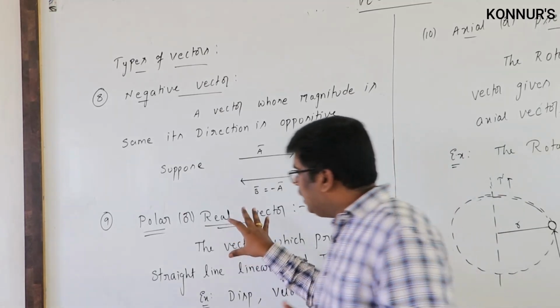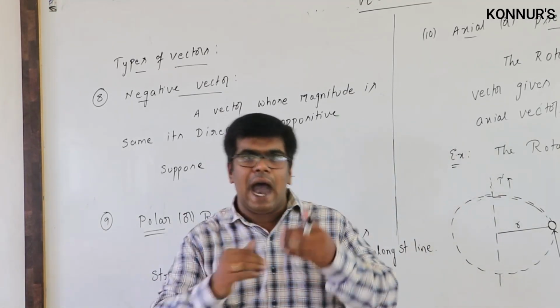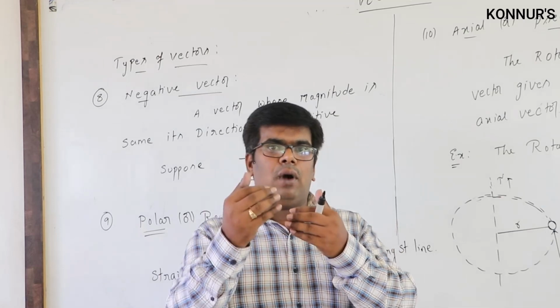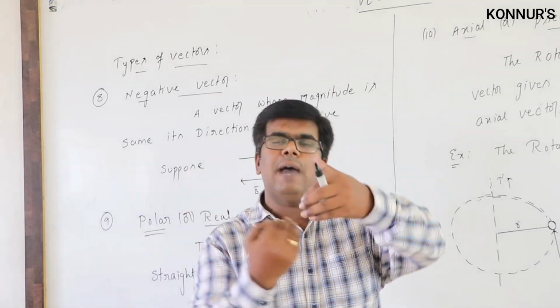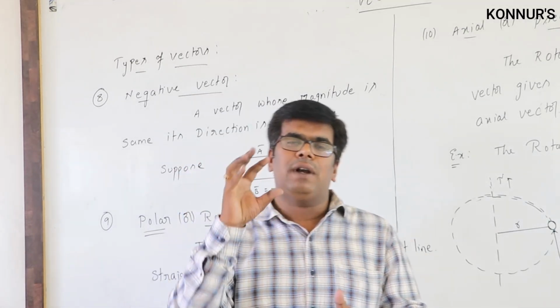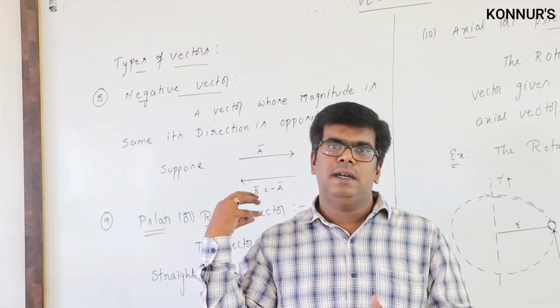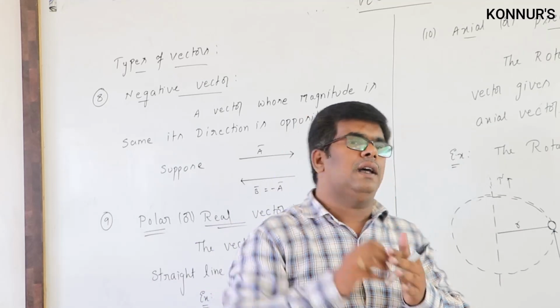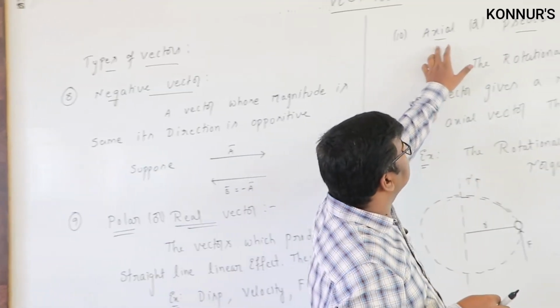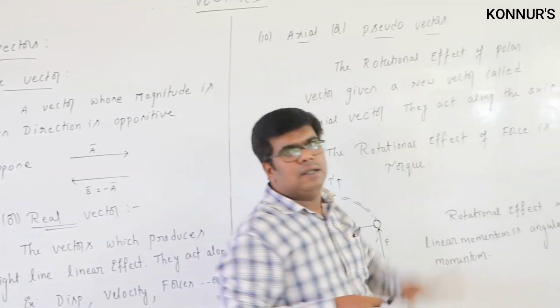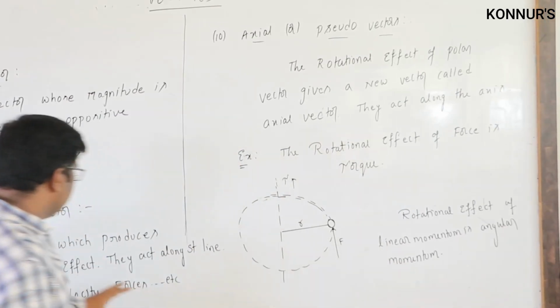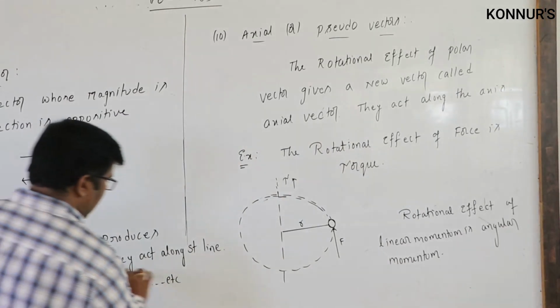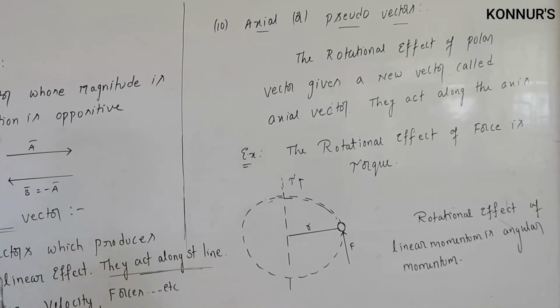And if these polar vectors act on a body and that body rotates about an axis, what is the effect produced by the polar vector? That effect gives a new vector, which we call an axial or pseudo vector. Polar vectors act along a straight line.